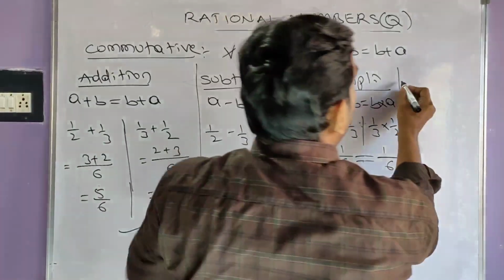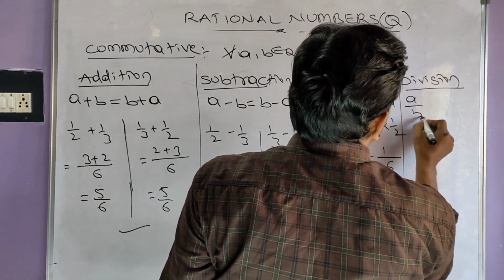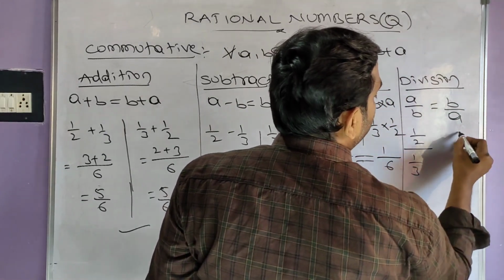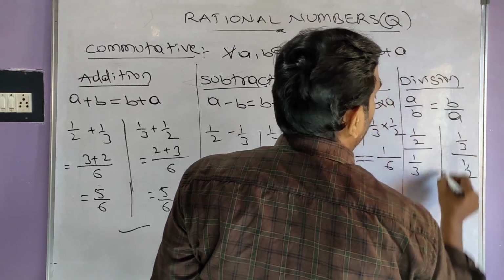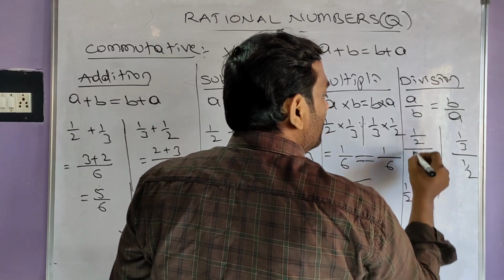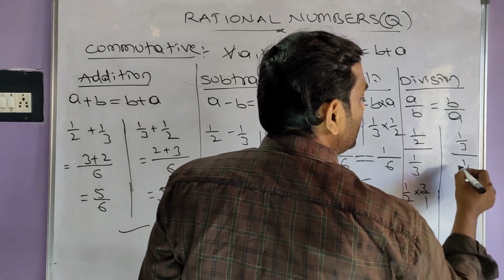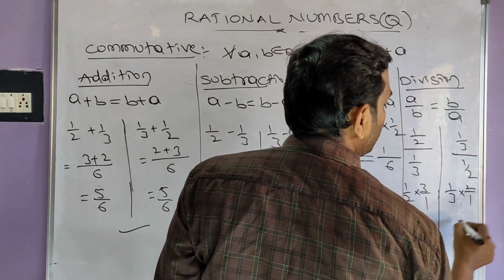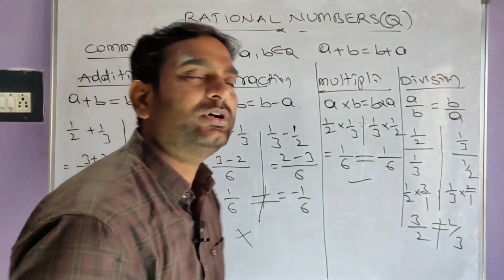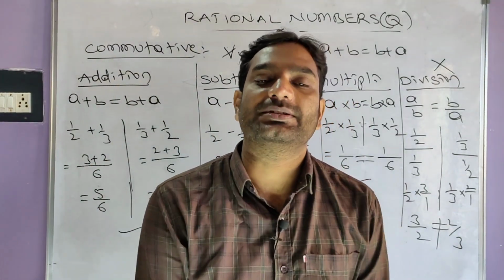Try division. Division: a by b is equal to b by a or not? A is 1 by 2, b is 1 by 3. B is 1 by 3, a is 1 by 2. Are those two equal or not? 1 by 2 divided by 1 by 3: fraction by fraction, 1 by 3 becomes 3 by 1. So we got 3 by 2 here. In this case, 1 by 3 divided by 1 by 2 becomes 1 by 3 into 2 by 1. We got 2 by 3. Now tell me, are 3 by 2 and 2 by 3 equal? Not equal. So division is not commutative in the set of rational numbers.